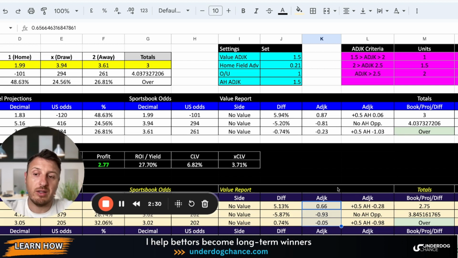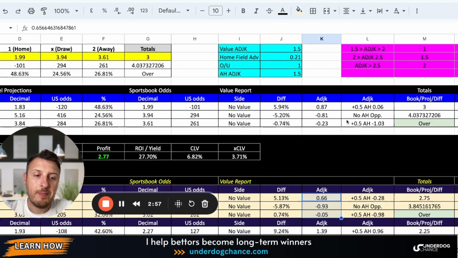I use the adjusted Kelly criterion formula where I calculate the so-called value from probabilities and the odds, and then it suggests how many units should be placed. I have set criteria that if I see the number 1.5 up to 2, this is 1 unit, 2 up to 2.5 is 1.5 units, and everything above 2.5 should be a 2 unit play. And for over under bets, I'm looking for 1 goal difference, okay?